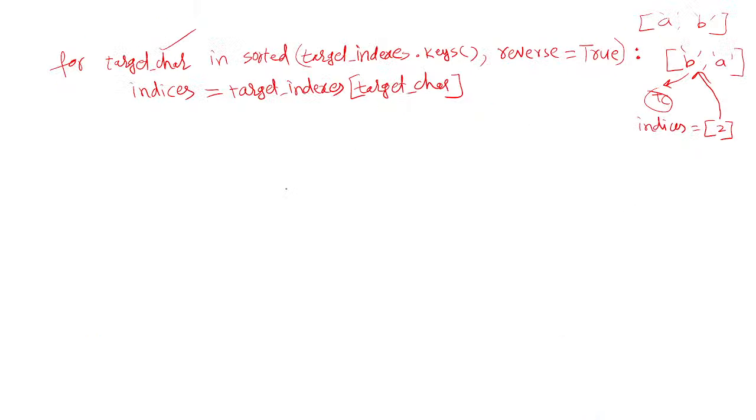So after getting these indices, you perform the check inside this loop. If your target character, what is our target character? B is the target character. If it is not present in string A, then directly you can return -1 in this case. That's it.